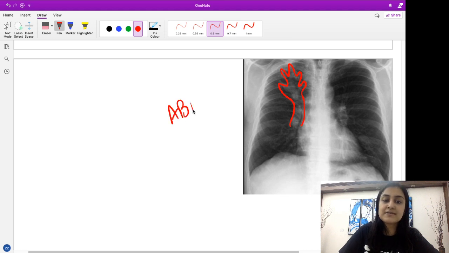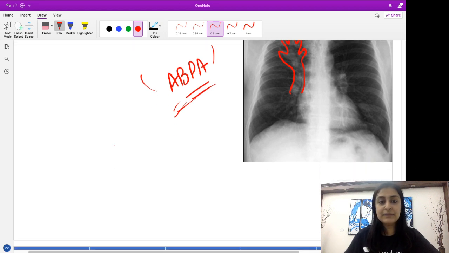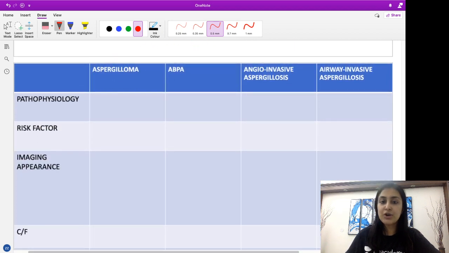So what is this? This is proximal bronchiectasis with impacted mucus giving rise to the finger in glove appearance in allergic bronchopulmonary aspergillosis. I'm not going to go into details of this because we've already talked about it. Those who missed out on the session on bronchiectasis, go and check it out. Just search my name and Unacademy and you will find the session on bronchiectasis.